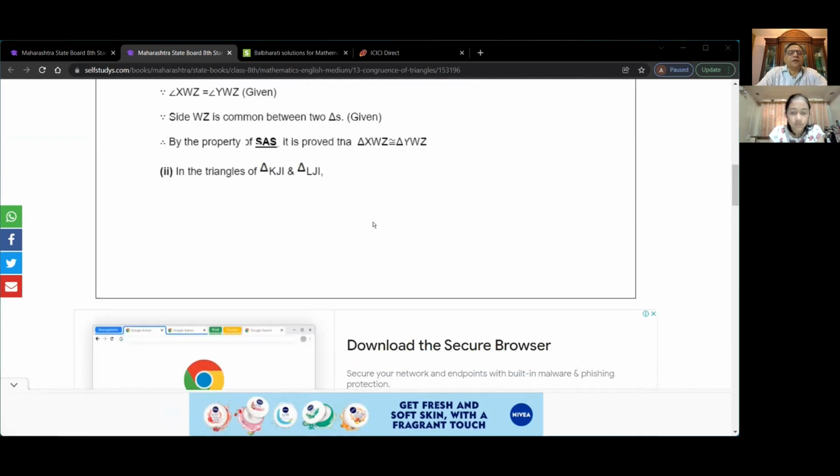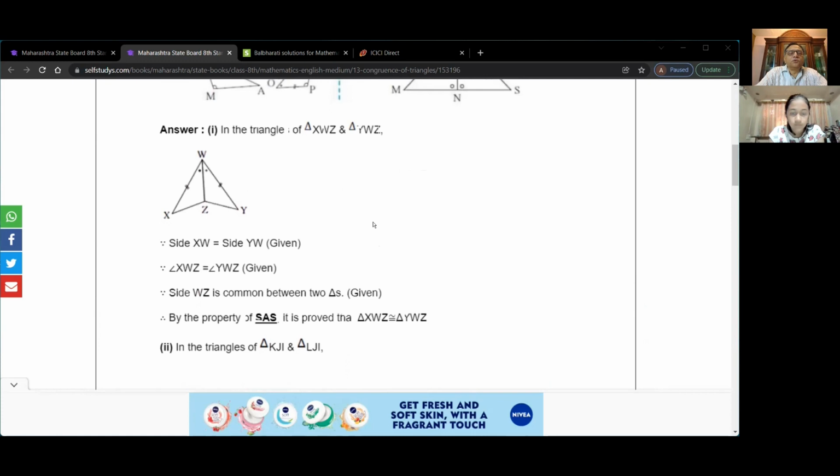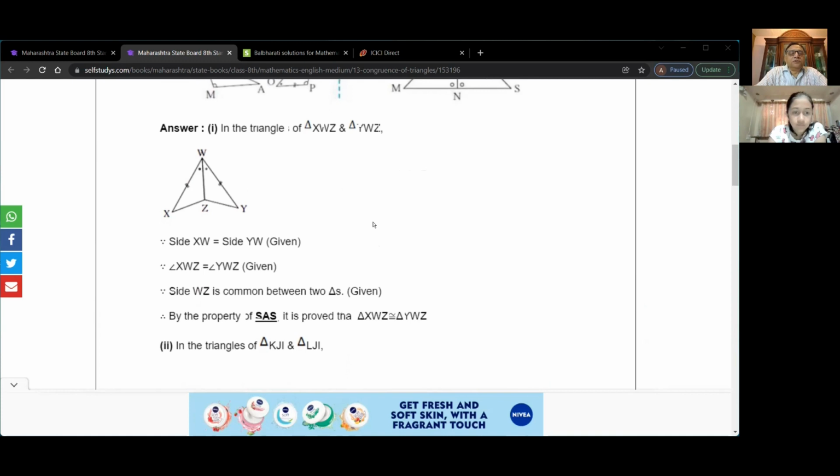So you're writing down here that these two triangles, XWZ and YWZ, are congruent. You put those dots, and that means those two angles are congruent and the two sides are marked congruent, right? It is written that side XW is congruent to side YW and the angles are given, and this side is common between the two, and therefore we have the congruence and the property is SAS. So it is proved that these triangles are congruent. That is how you are trying to write these things.